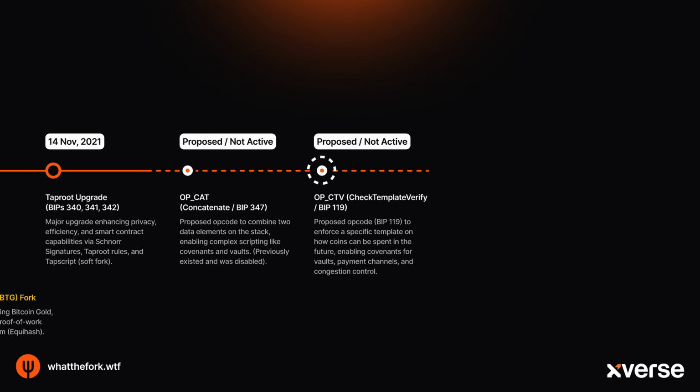This ability to create covenants or pre-agreed spending rules could be very useful for building ultra-secure vaults, setting up complex payment plans, making payment channels work better, or even helping manage network fees during busy times. Like OpCat, OpCTV needs community agreement and thorough testing before it could be potentially activated via a soft fork.